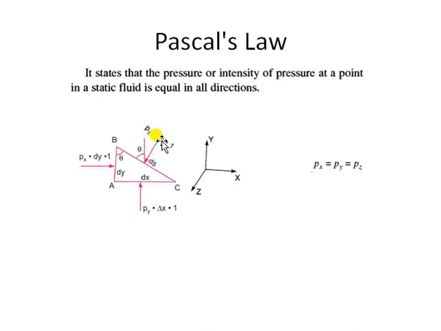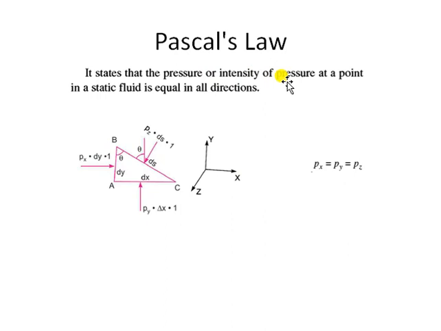So what Pascal's law says is that px equals py equals pz. So pressure is the same from all directions at a point in a fluid. This fluid particle could be a point, or could be of arbitrary size. On this fluid particle, the intensity of pressure from different directions is the same. That is what Pascal's law says.